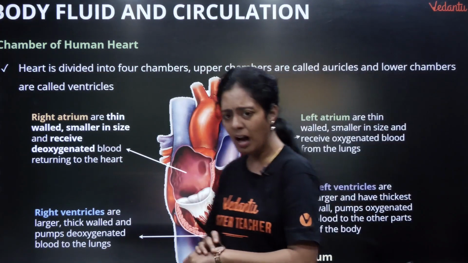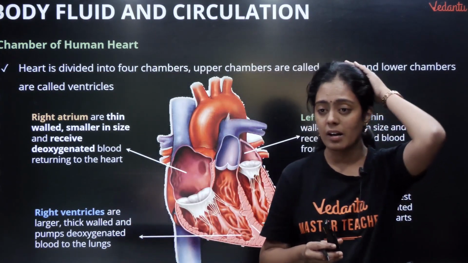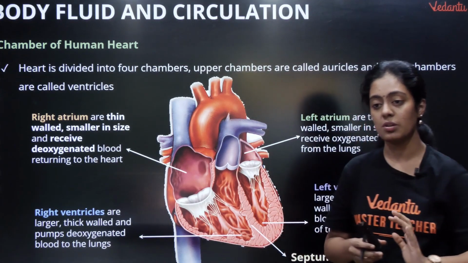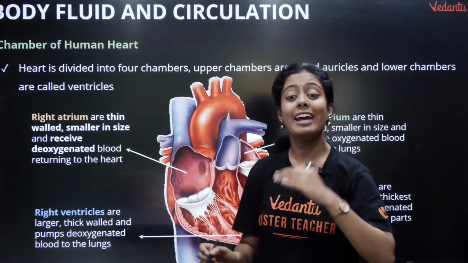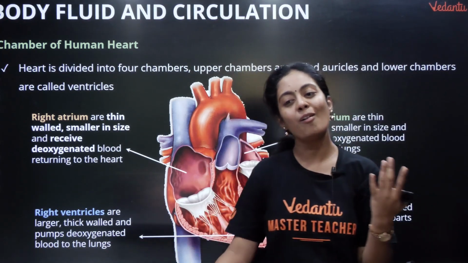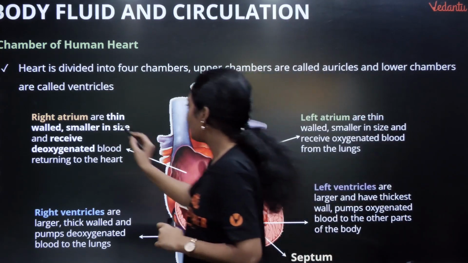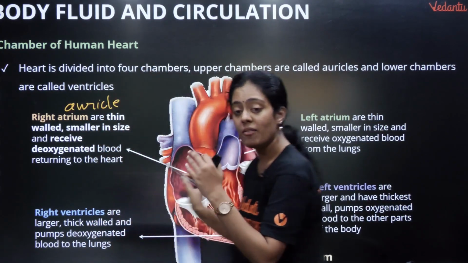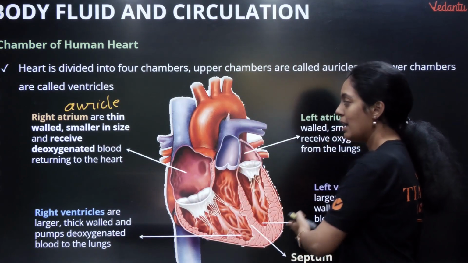Now ஹார்ட்ன்றது, ஹியூமன் ஹார்ட்ன்றது ரொம்பவே இவால்வ் ஆன ஒரு ஸ்ட்ரக்சர். Mammalian heart, not just human heart, all mammalian hearts are very evolved structures. They have the upper 2 chambers. இந்த மேல இருக்க 2 சேம்பரை நம்ம ஏட்ரியம்னு சொல்றோம். இல்ல நான் ஆரிக்கல், I use the word auricle a lot more than atrium. Okay, so இந்த ஏட்ரியம் கூட இன்னொரு பேர் என்ன? Auricle. Okay, so you have right atrium, left atrium, right ventricle, left ventricle.